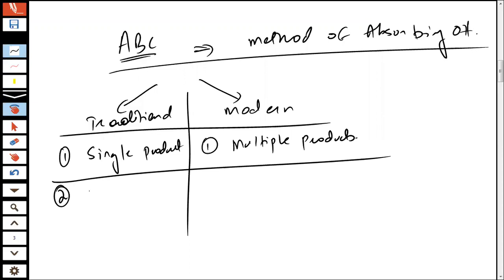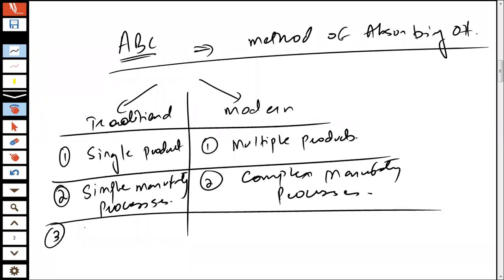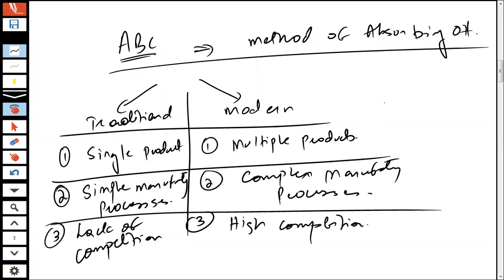The second thing is that the traditional organizations used to have simple manufacturing processes, whereas the modern day organizations have complex manufacturing processes. And the third thing is that there was a lack of competition in the traditional organizations, whereas here there is an excessive amount of competition. The competition is high.